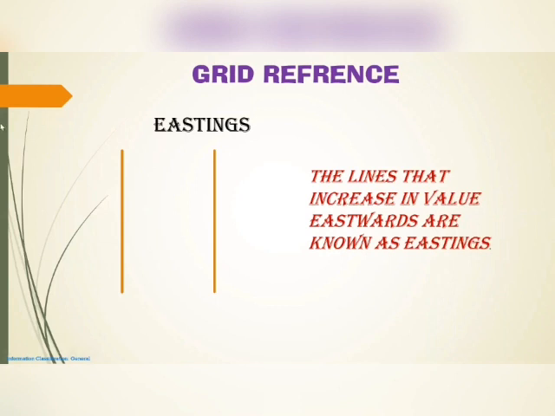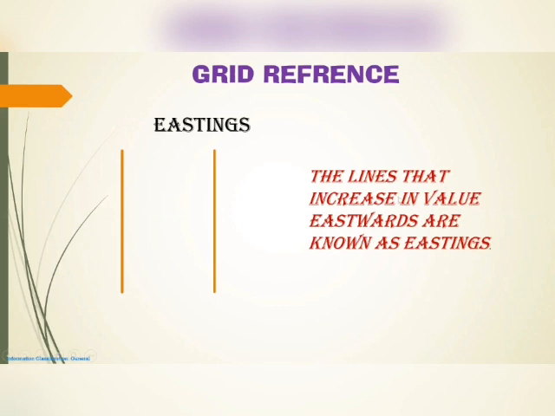Grid references. What are grids? Grid reference is one of the important things, and before that we want to know what grids are. Here I have drawn two vertical lines. In sixth standard and smaller classes we learned latitudes and longitudes. In a topographical sheet we won't call them latitudes and longitudes. We will use other terms, eastings and northings. So these vertical lines are eastings. Why are they known as eastings?